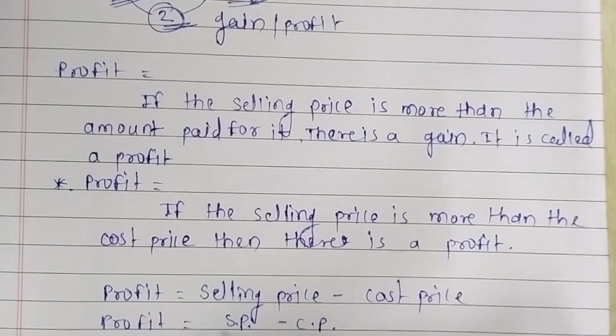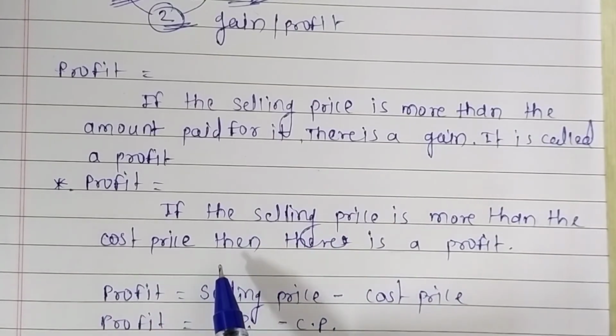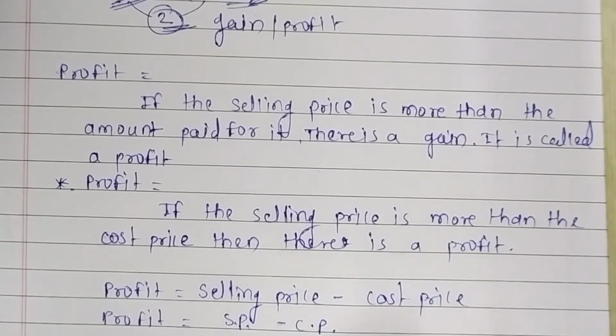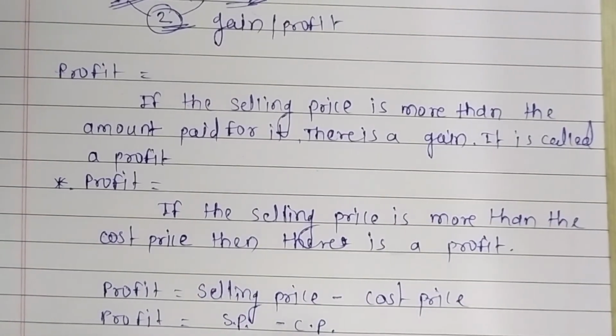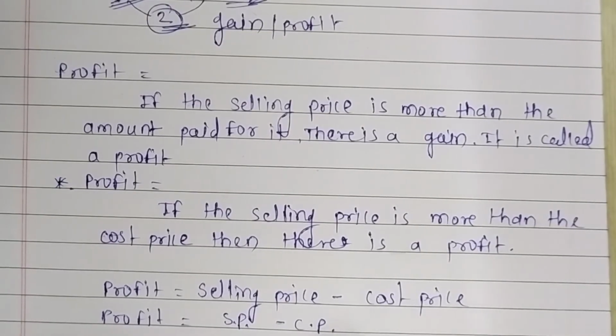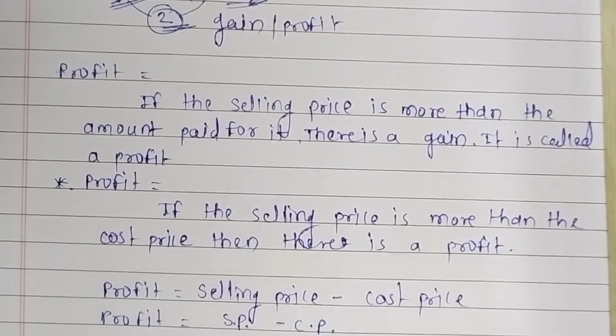And how can we decide if there is a profit or loss? If the selling price is more than the cost price, then there is a profit. And loss is exactly the opposite of profit.